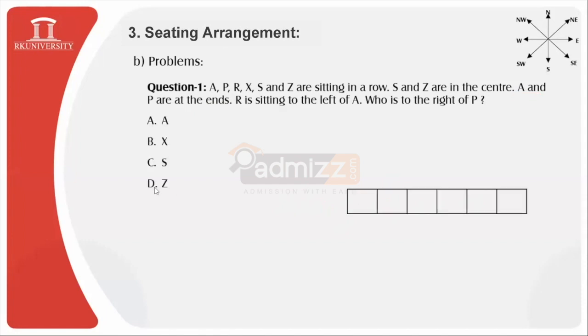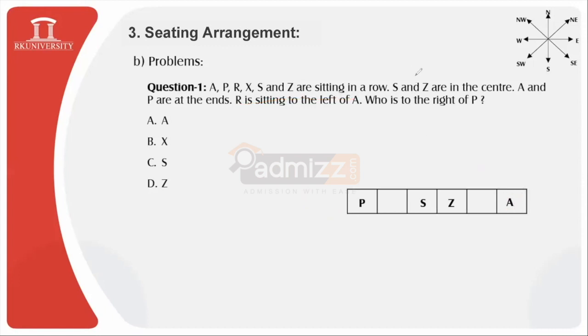So first I will quickly display the options. S and Z are in the center. You can find it over here. S and Z I have located somewhere over here in the center, and A and P are at the ends. So A is over here, P is over here. Now intentionally I have put A over here. Why? Because it satisfies this condition: R is sitting to the left of A. If I try to keep A at this position, that is at this extremity, then what will happen? Towards the left of A, there won't be any person and it will violate this condition. So to avoid this, the location of A is intentionally kept over here.